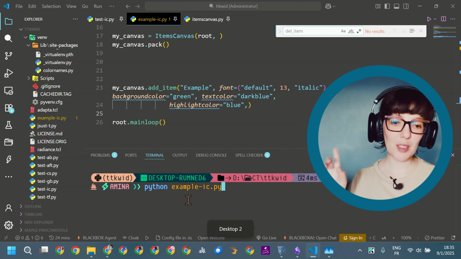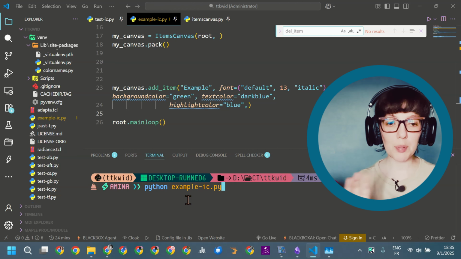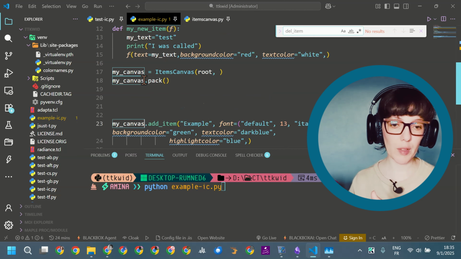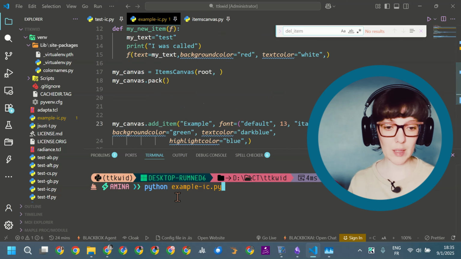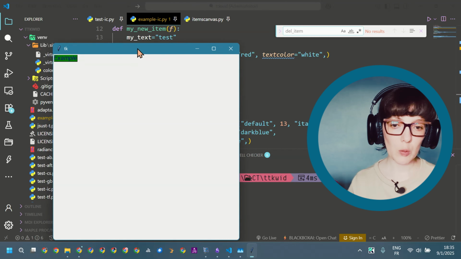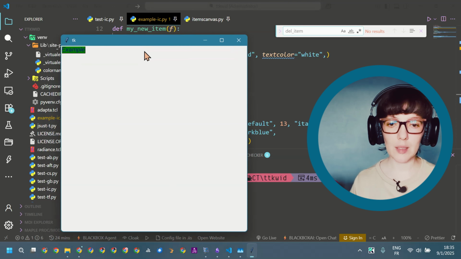I am first running the example from the repository, keeping everything. I just changed the name of the variable canvas to my canvas. So this is the example that you've got. A canvas with an item added with the text example.